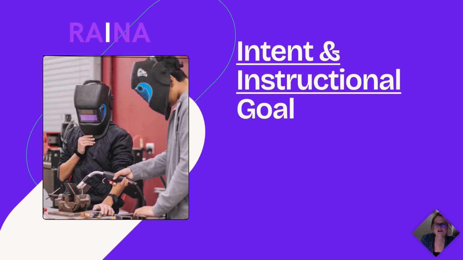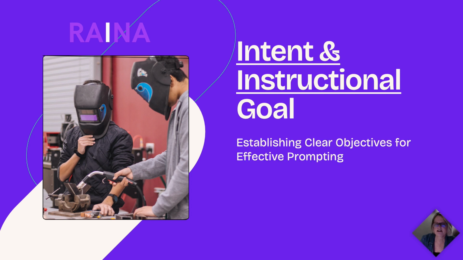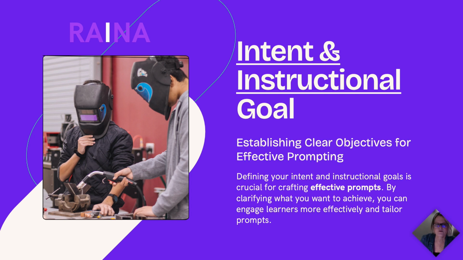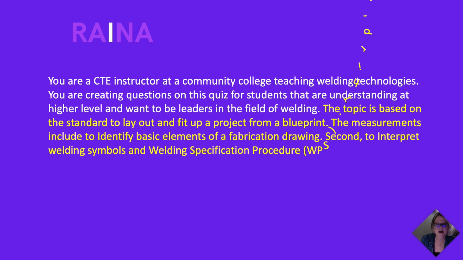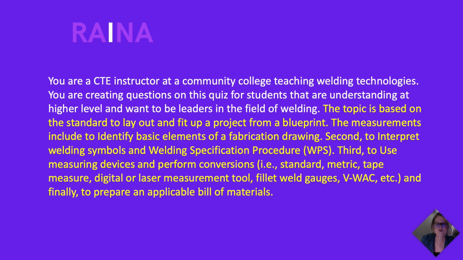Next is the I, which is for intent or instructional goal. Now we're establishing clear objectives for effective prompt writing. This is important to engage your learners. As you can see, we are building a very fine-tuned prompt. In this case, we've added standards and measurements that should be included in the quiz questions. This helps define the intent of the quiz. Let's keep going through the last two sections of N and A.